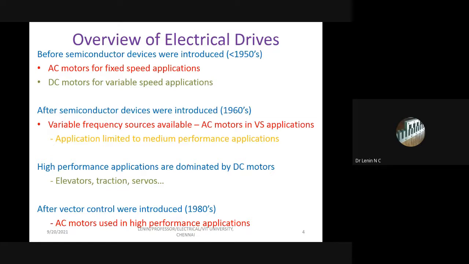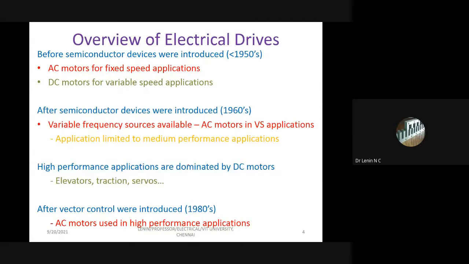Coming to electrical drives, whenever I discuss anything, without knowing the background we are not supposed to start. That is our research team's focus. So we did a basic survey. What is the overview of electrical drives? What we found is before semiconductor, after semiconductor, and DC, AC. So we are going to describe this as before semiconductor and after semiconductor.